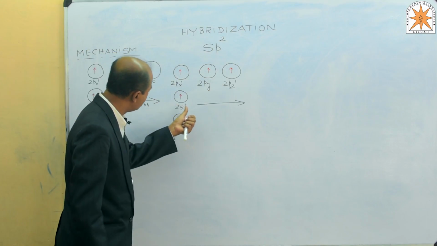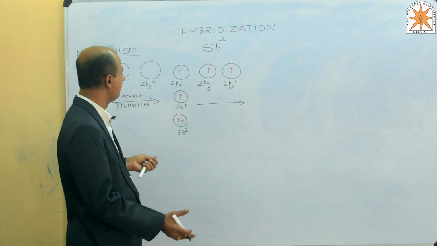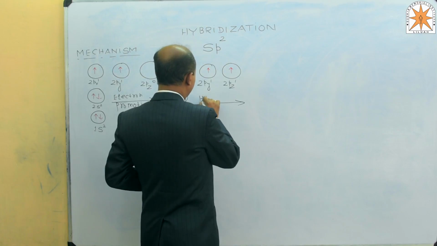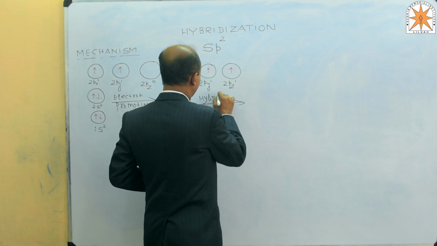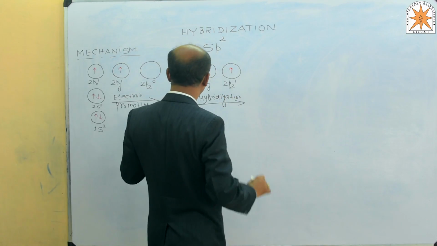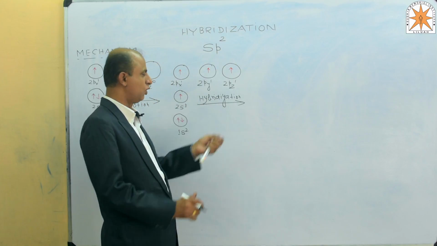The 2s subshell and the 2p subshells get their energy mixed. Here the concept of hybridization takes place, that is, mixing of energy of the atomic orbitals which have unpaired electrons.